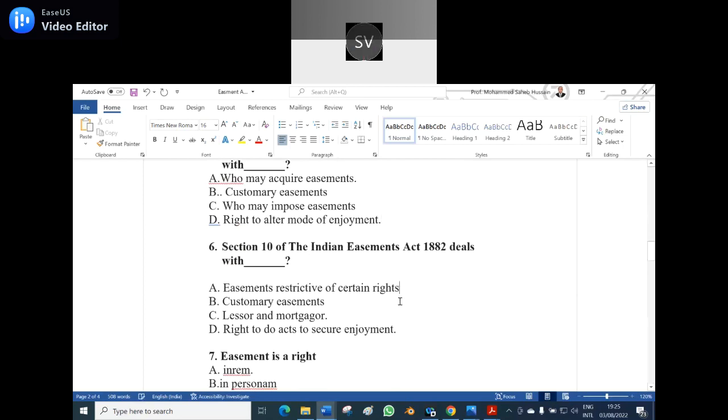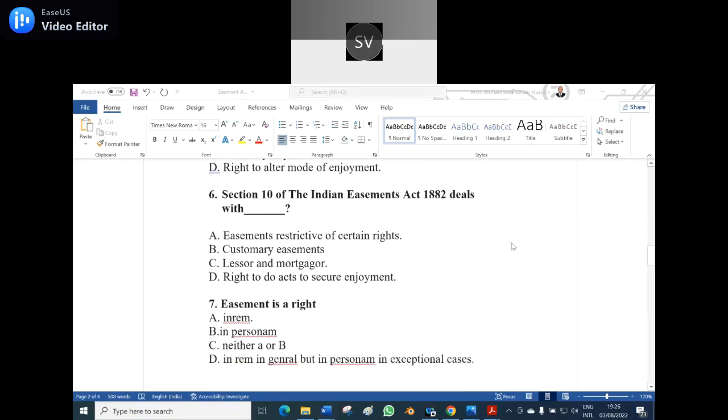Sixth question. Section 10 of Indian Easement Act deals with option A, easement restrictive of certain rights. Option B, customary easements. Option C, lessor and mortgager. Option D, right to do acts to secure enjoyment. Option C, lessor and mortgager. Yes, option C is the correct answer regarding section 10.